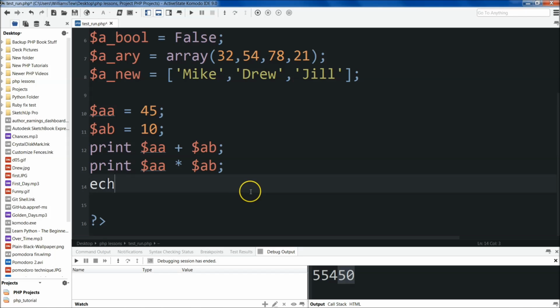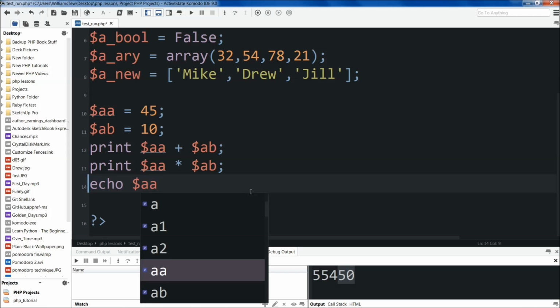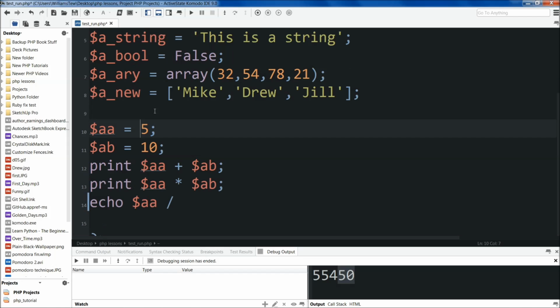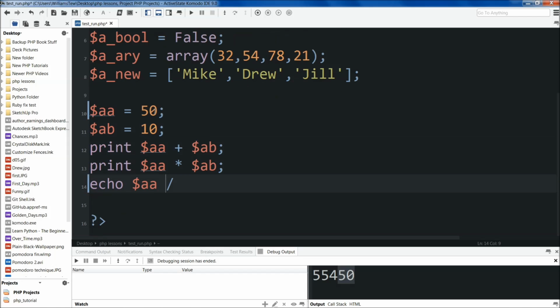Let's go ahead and use echo. Echo is the same as print. It's going to return what we ask it to. And let's change AA to 50. AA divided by AB, semicolon. Save, and we'll run it. And you'll see that 5 was returned.